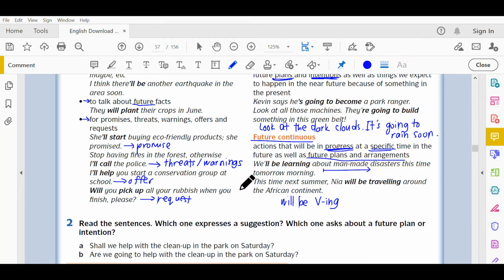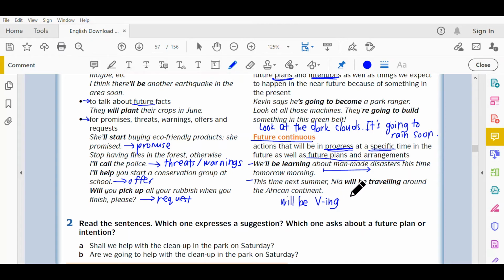Okay. Alright. Ni untuk actions that will be in progress at a specific time. In progress tau, maksudnya dia akan terus berjalan masa ni. Masa tomorrow morning ni. Okay, number 2 ni is for future plans and arrangements. This time next summer, pada musim panas yang akan datang, okay, pada masa ni, Nia will be travelling around the African continent.